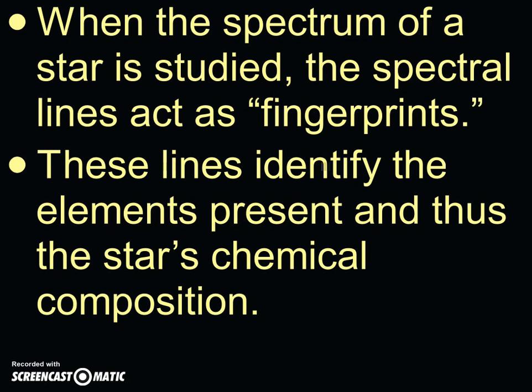So when the spectrum of a star is studied, you can actually see a spectral line just like the past ones that we saw, and it's kind of like fingerprints for the stars. So each one of them can be identified based on the elements that are in that star, and it can tell you what they're made of.